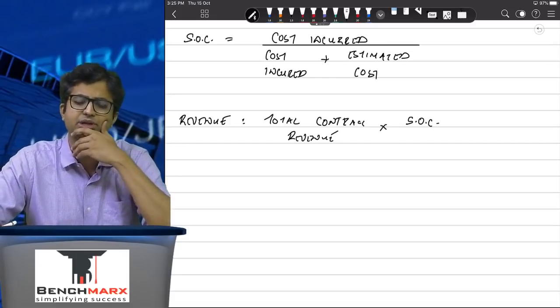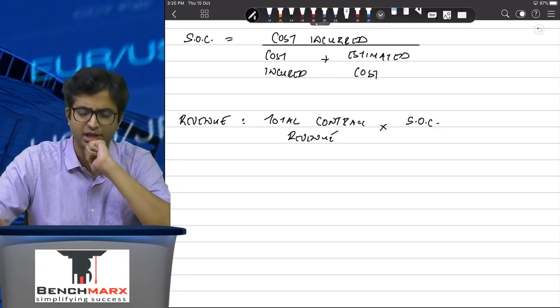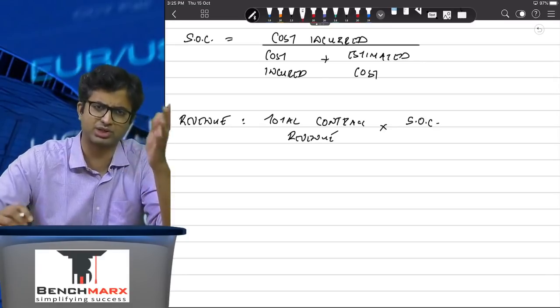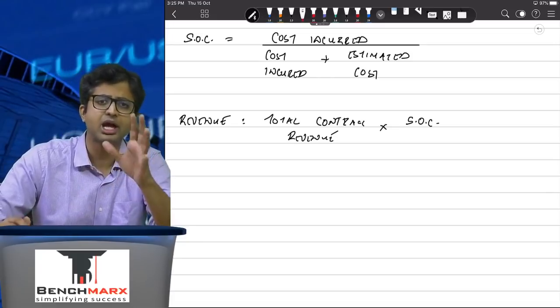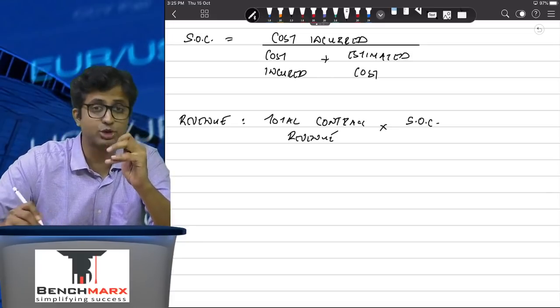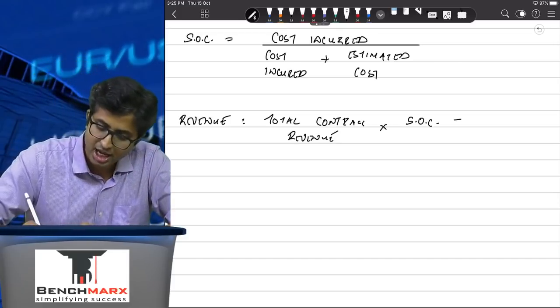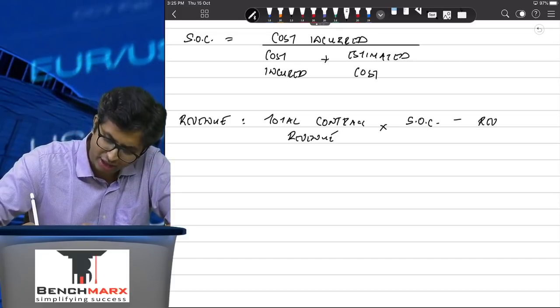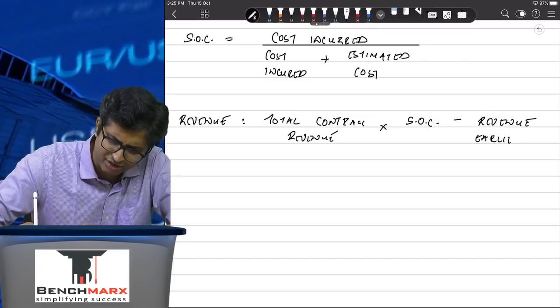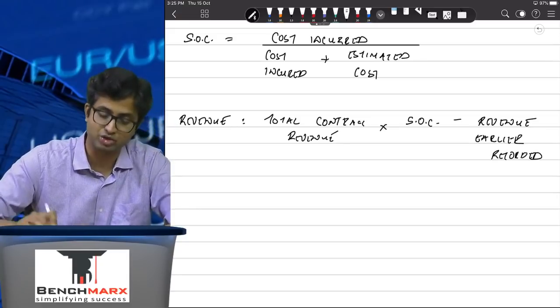How can we calculate the stage of completion? Like we saw above. So let us say your total revenue estimated was 1000 crores into 40% done, and hence 400 crores should be the revenue recognized till date, because stage of completion is always calculated till date. Less revenue earlier recorded. In the first year, nothing would have been recorded, but in subsequent years, there would be revenue recorded. And hence that will give you the revenue to be recorded in each year.